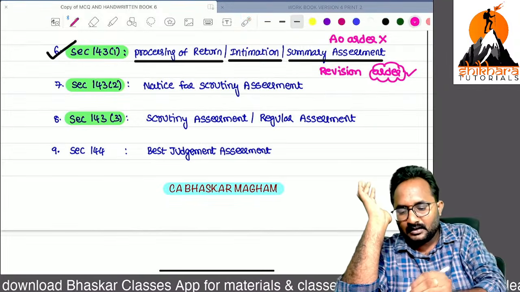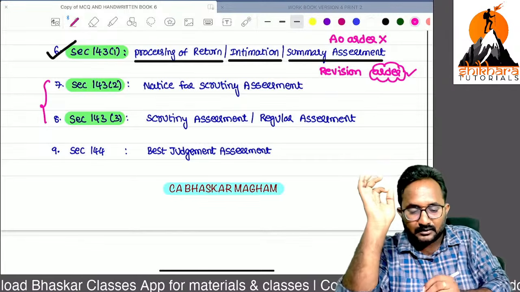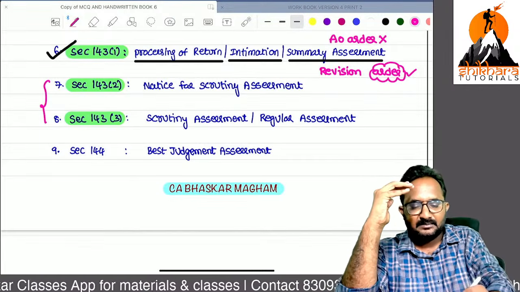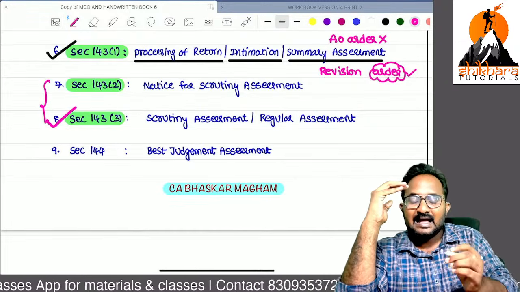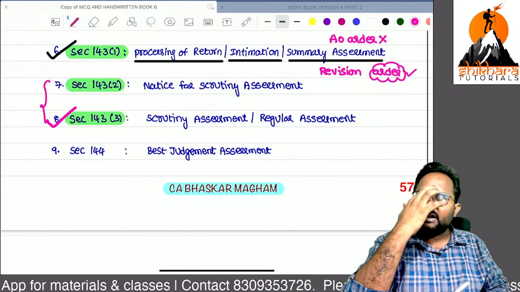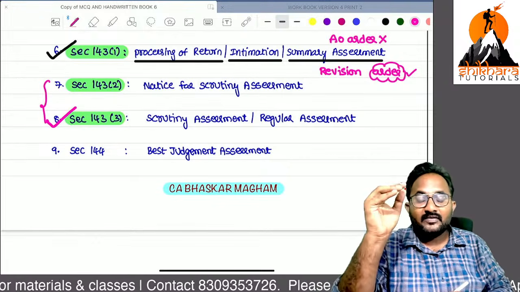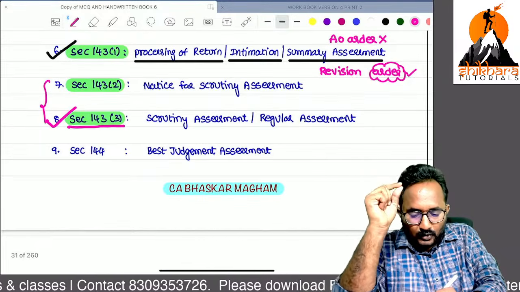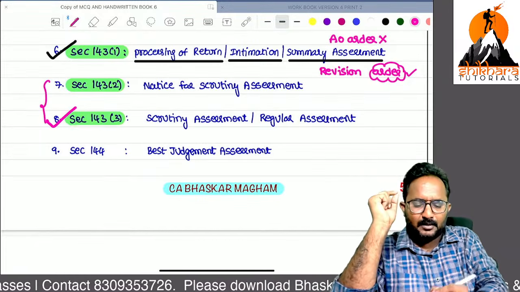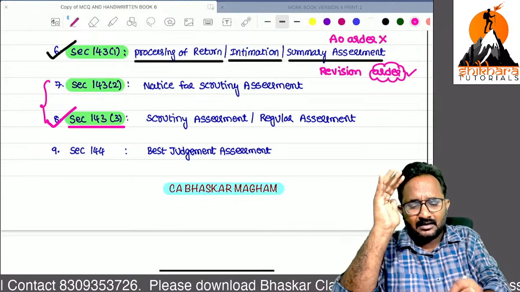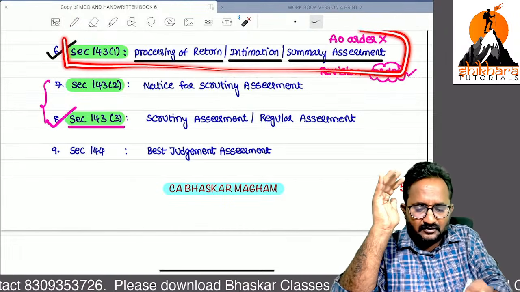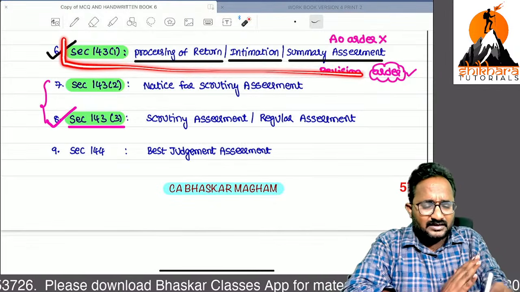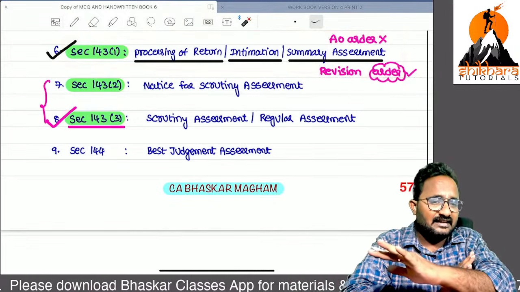Now, the next two sections, one set only. So if the system, meaning the risk management strategy, identified some flaws in your return, now they will select your file for the scrutiny assessment. I will tell you a simple example: for salaried assessees, only processing, they will not go for scrutiny also. For all the salaried assessees, 143.1 is conducted, and they will give you the refund itself and it is closed.